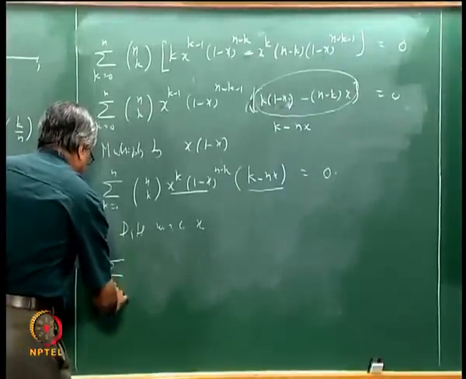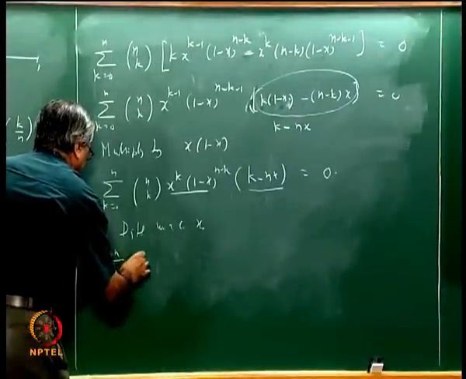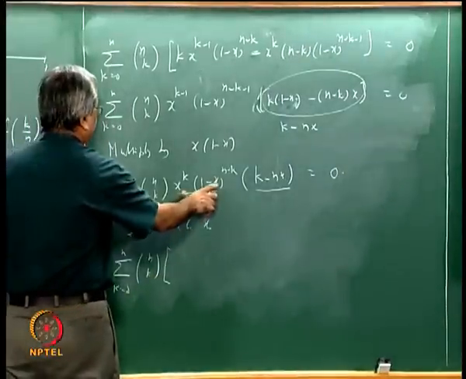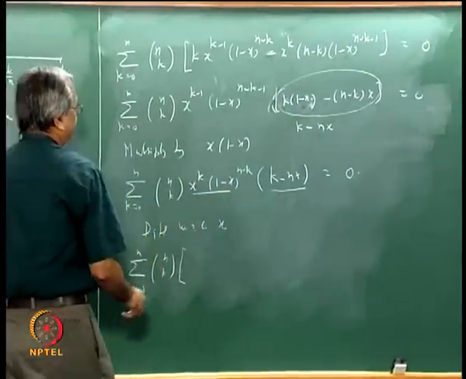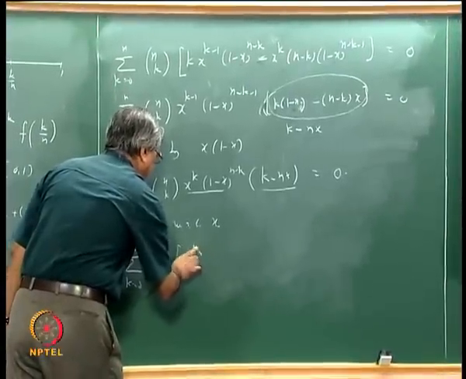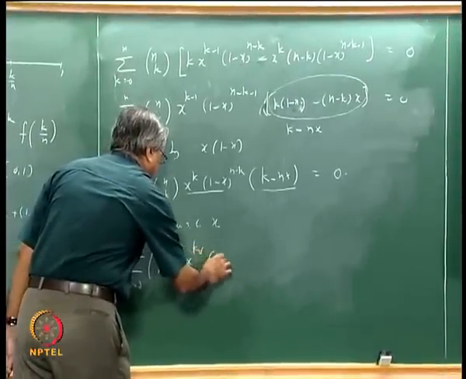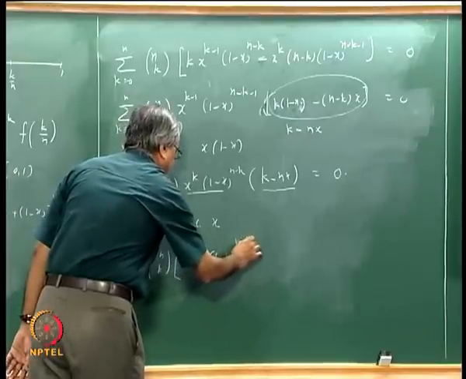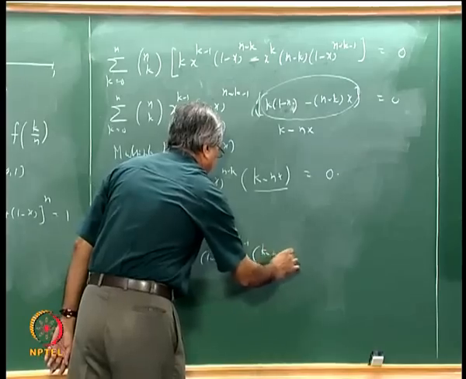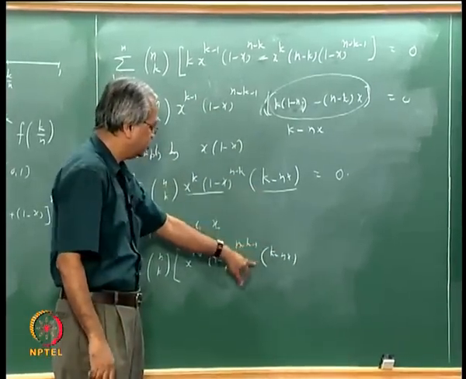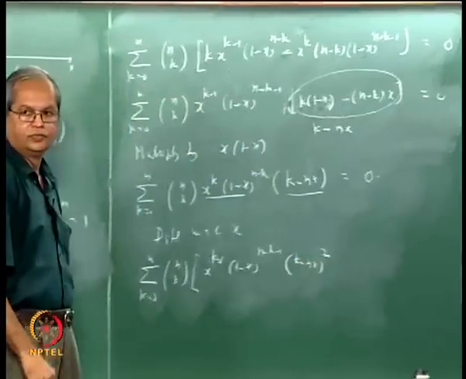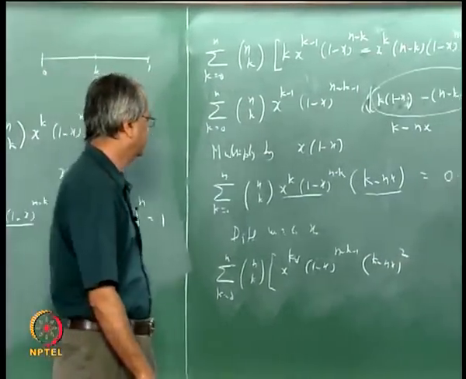So while doing that, sigma k going from 0 to n, this nCk remains as it is. First I will write the derivative of this. What is that? It is x to the power k minus 1 into (1 minus x) to the power n minus k minus 1, multiplied by (k minus nx), and this has to be multiplied by (k minus nx), so this is (k minus nx) square.